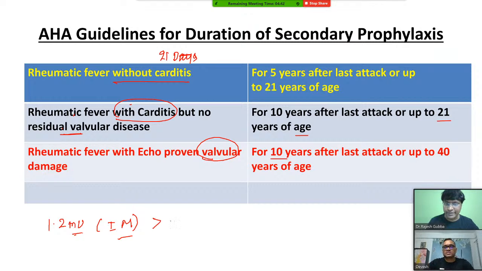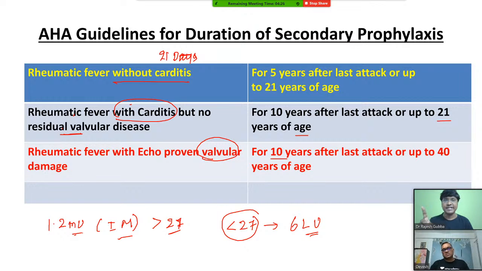And this is when the weight of the individual is more than 27 kg. Suppose the weight of the individual is less than 27 kg, the benzathine penicillin you should give is 6 lakh units. So, 1.2 million units for more than 27 kg, 6 lakh units for less than 27 kg.